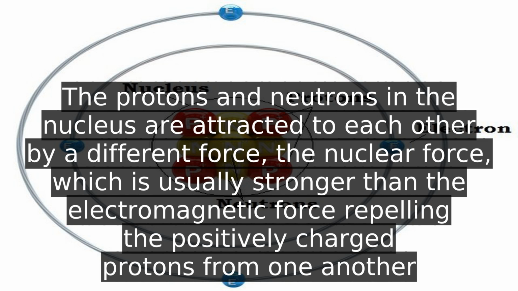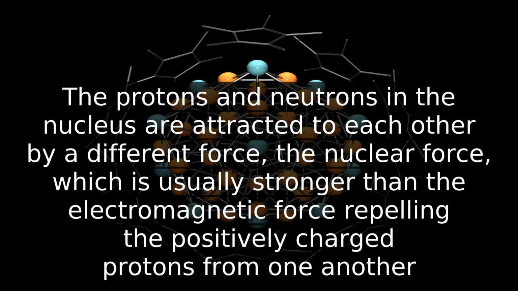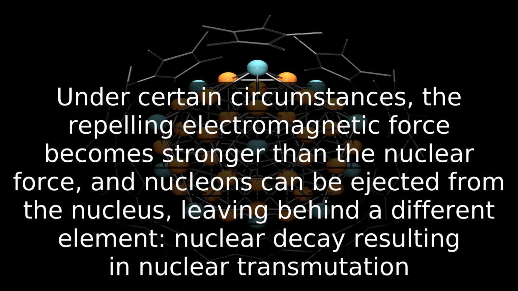Under certain circumstances, the repelling electromagnetic force becomes stronger than the nuclear force, and nucleons can be ejected from the nucleus, leaving behind a different element. Nuclear decay resulting in nuclear transmutation.